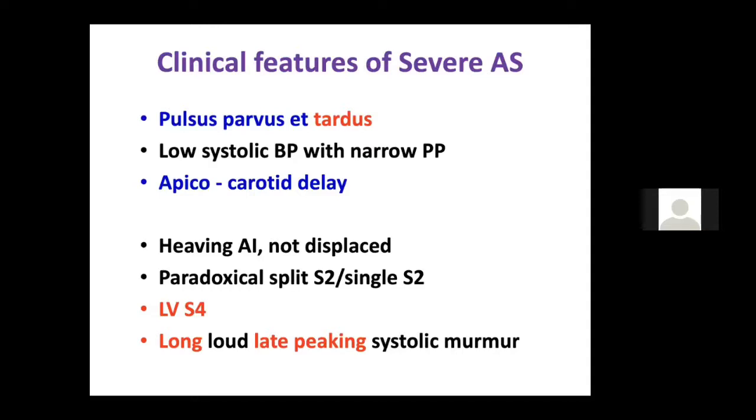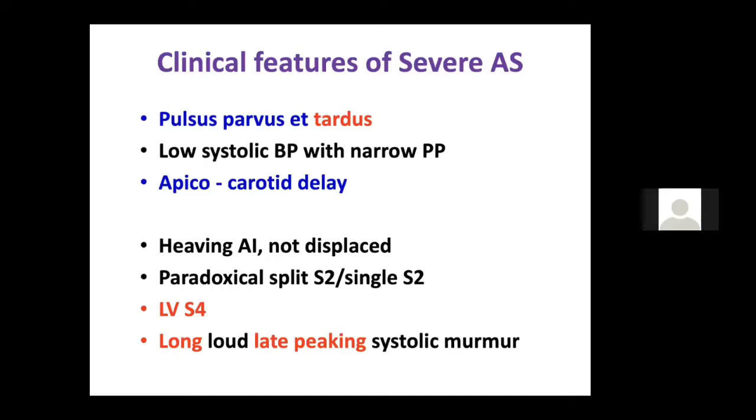Next is a paradoxical split. We know that normally on inspiration the split increases and on expiration the split closes off. So the name paradoxical split suggests that on expiration you are able to hear a split, whereas on inspiration you are not able to hear a split. Why does it happen? Because of the severe aortic stenosis, the LV ejection is late, and that is why the aortic valve closes late, and the aortic sound goes near the pulmonary sound, and sometimes you may get a single second heart sound, sometimes you may hear a paradoxical second heart sound.